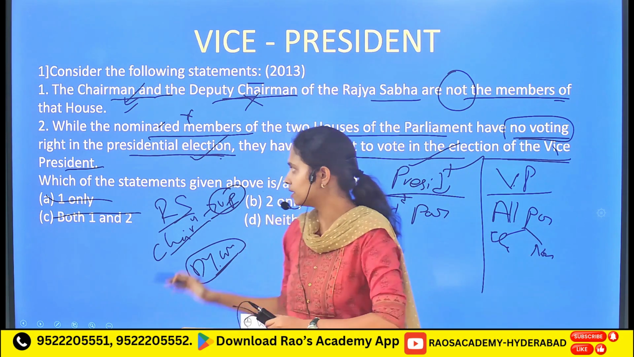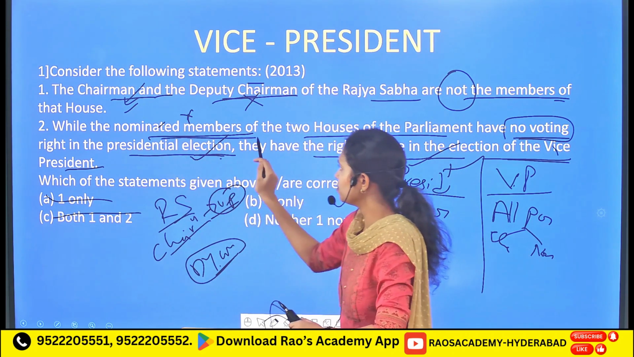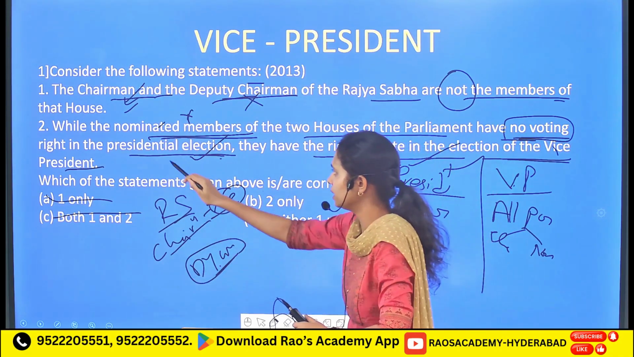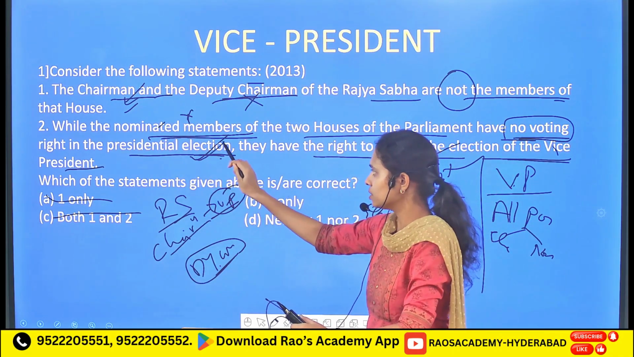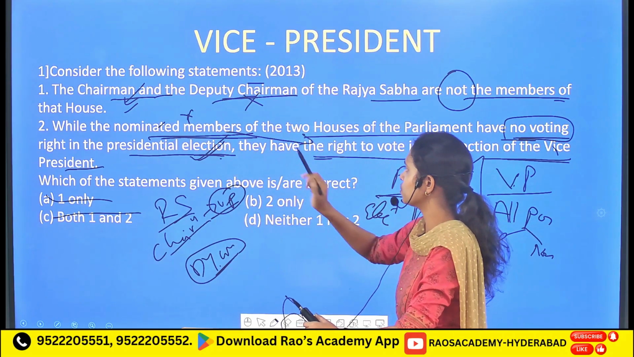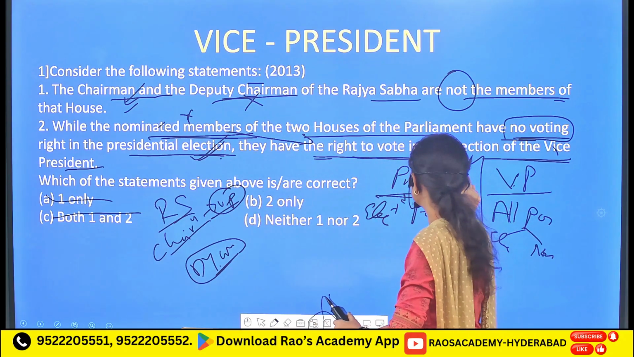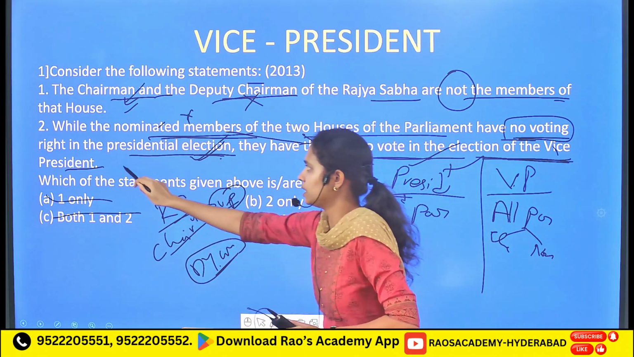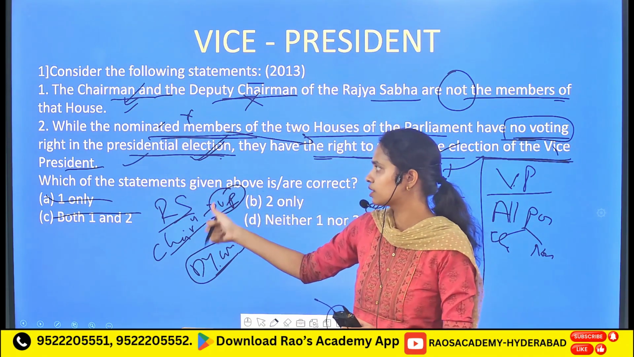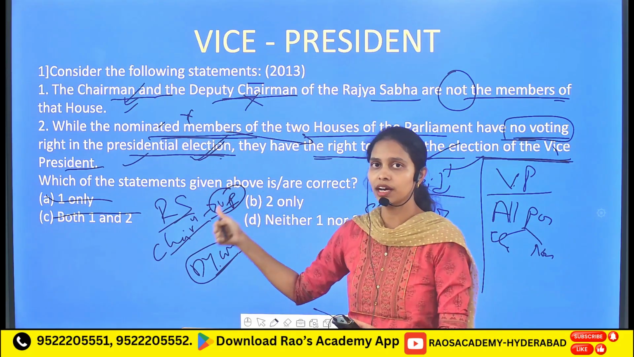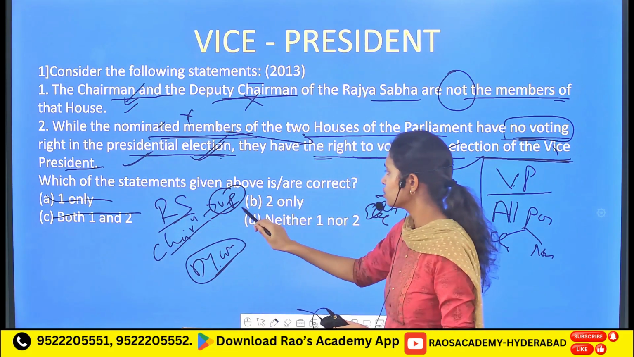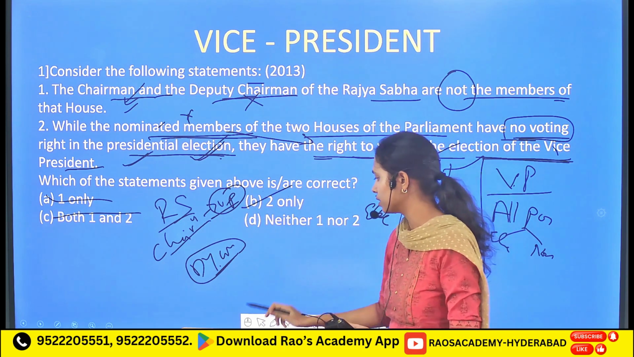That's what it has given, that the nominated members of the two houses of the parliament have no voting right in the presidential elections, which is a correct statement. Whereas these nominated members of the parliament have the right to vote in the vice president elections. They do not have the right to vote in the presidential elections, whereas they have the right to vote in the vice presidential elections. So the second one is a correct statement. So option B is the correct one.